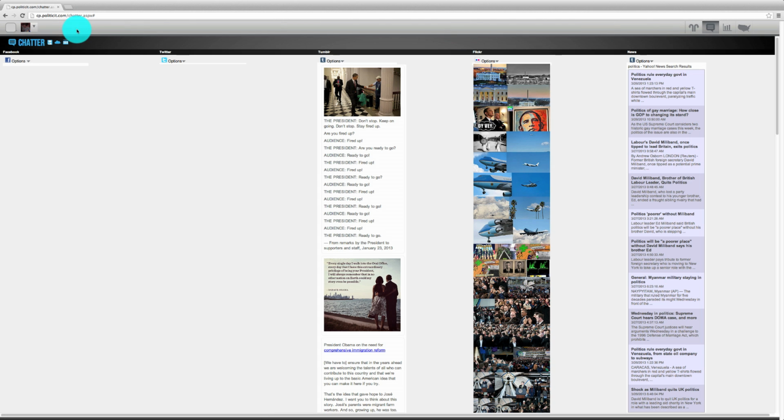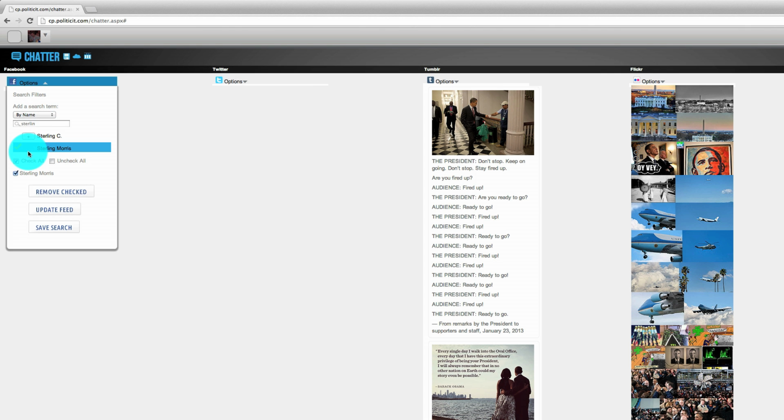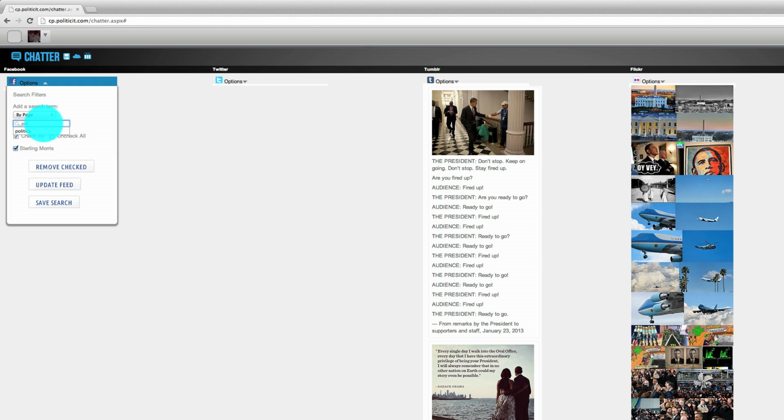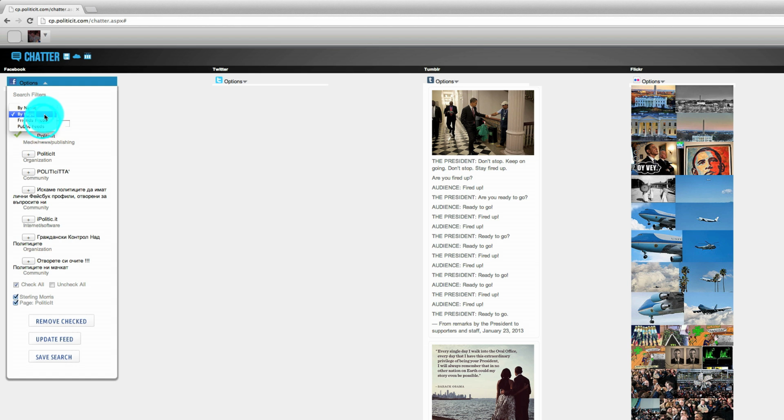After you access it, if you want to set up a feed like Facebook, you come over here and click on this drop-down arrow. You can then specify a person's name that you're friends with on Facebook. You press the add button. You can then do it by page. So if you're interested in following a page like PoliticIt's page, add it.